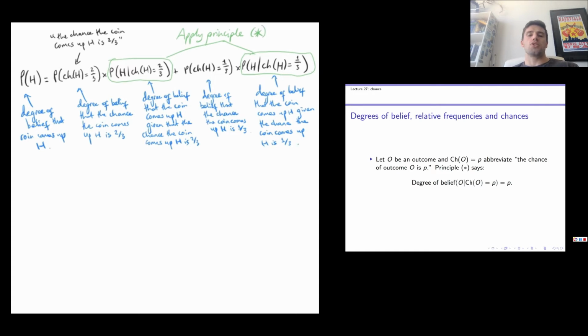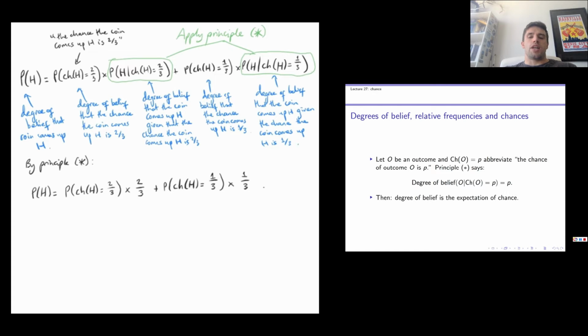And principle star also tells us that our degree of belief that the coin comes up heads, given that the chance of the coin coming up heads is 1/3, is itself 1/3. So our degree of belief that the coin comes up heads is equal to our degree of belief that the chance the coin comes up heads is 2/3 times 2/3, plus our degree of belief that the chance the coin comes up heads is 1/3 times 1/3.